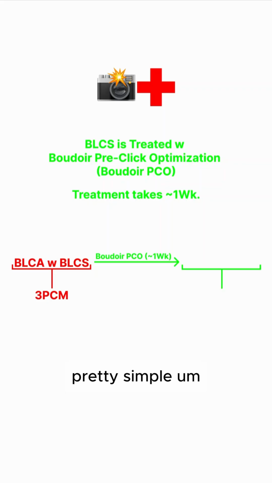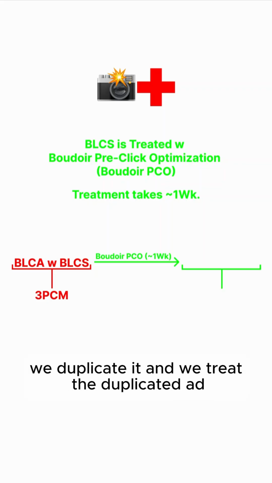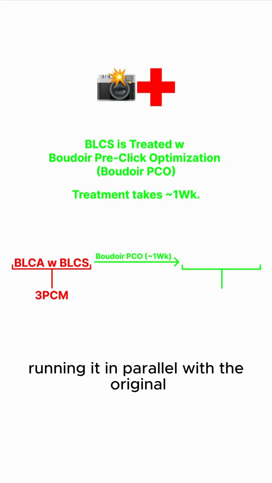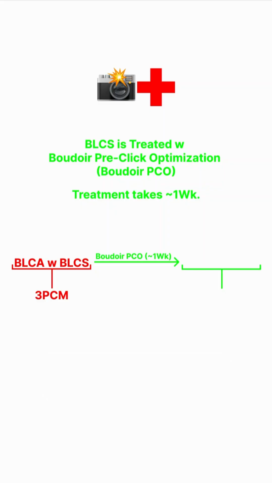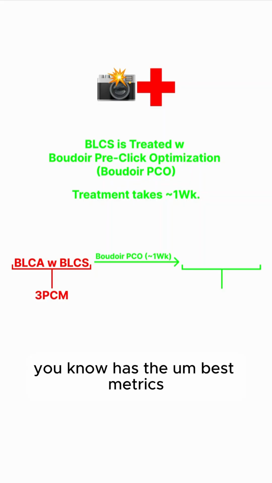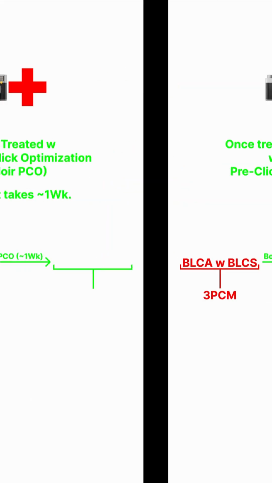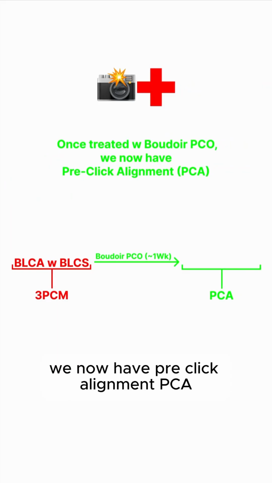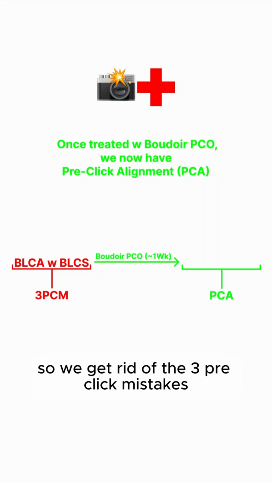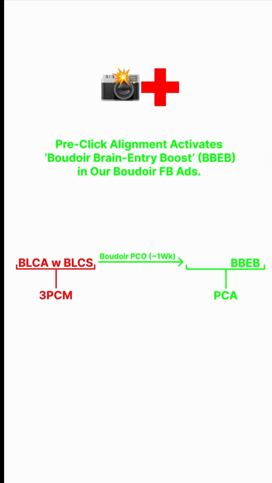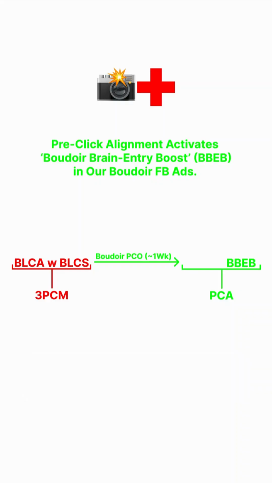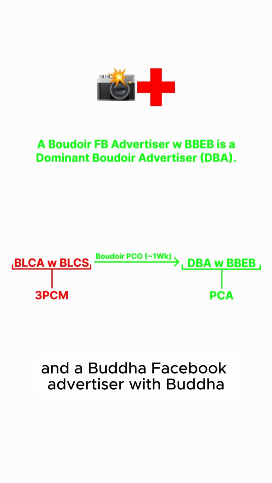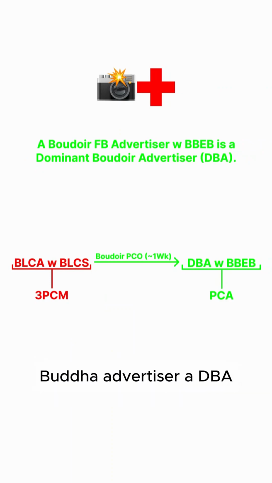Pretty simple. We leave the original Boudoir Facebook ad, we duplicate it, and we treat the duplicated ad, running it in parallel with the original, and then we keep whichever one has the best metrics. And once treated with Boudoir Pico, we now have pre-click alignment, PCA. So we get rid of the three pre-click mistakes, we achieve pre-click alignment. And pre-click alignment activates Boudoir brain entry boost in our Boudoir Facebook ads. And a Boudoir Facebook advertiser with Boudoir brain entry boost is a dominant Boudoir advertiser, a DBA.